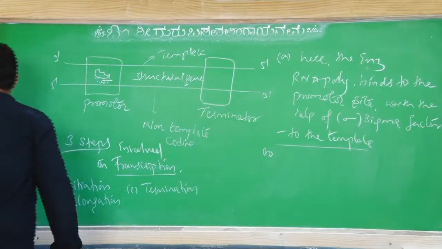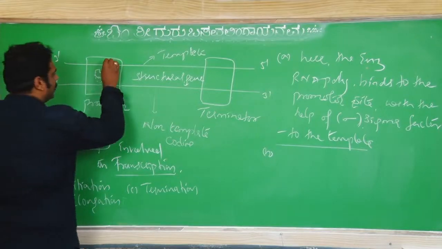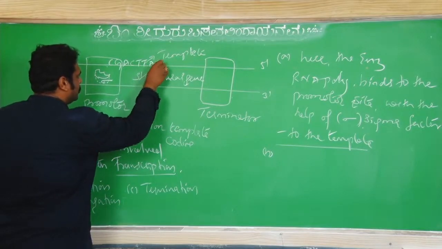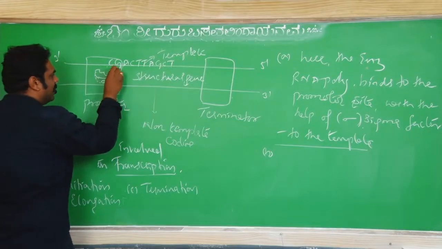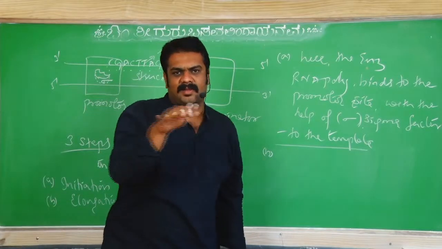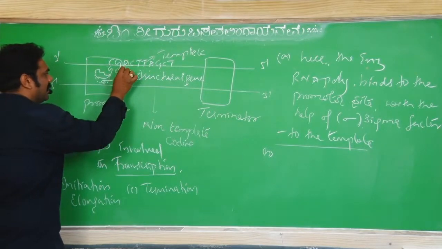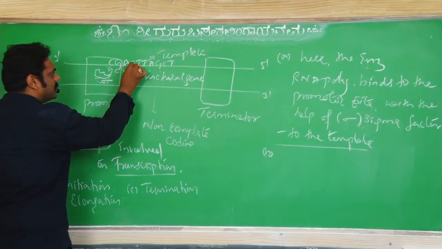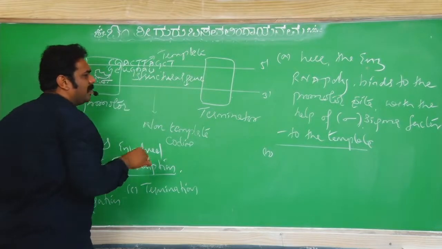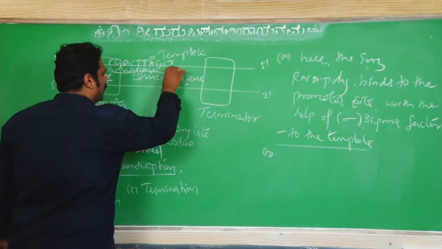Here, the DNA chain is CGACTTAGCT. Now you start adding new nucleotides along the length of this DNA. C gives G, G gives C, A gives U, C gives G, T gives A, T gives A, A gives U, because thymine is replaced by uracil, and again C gives G. So this is how you make a long chain of mRNA.